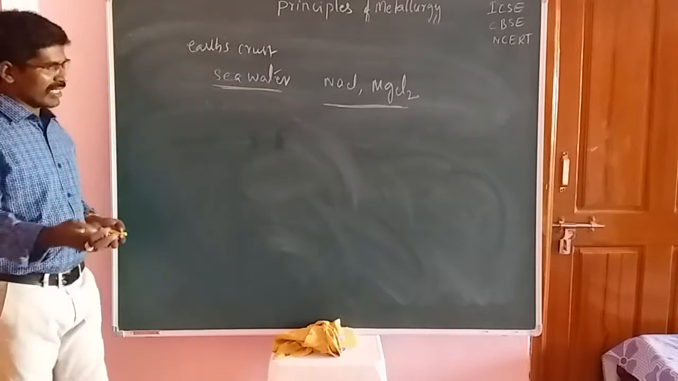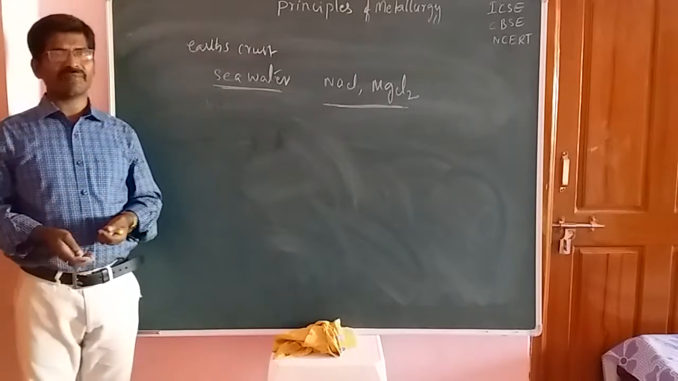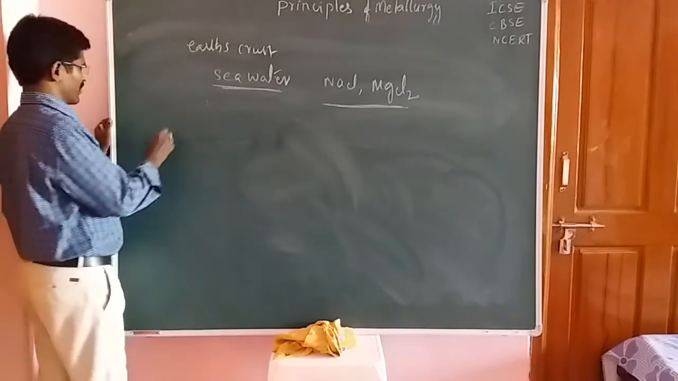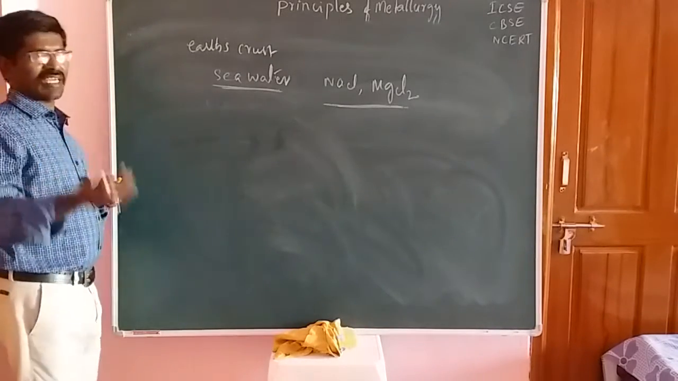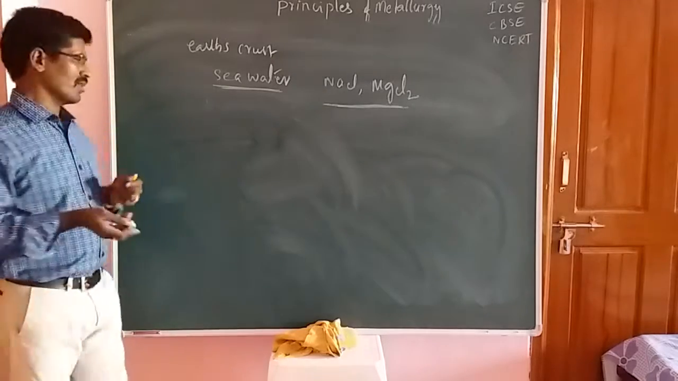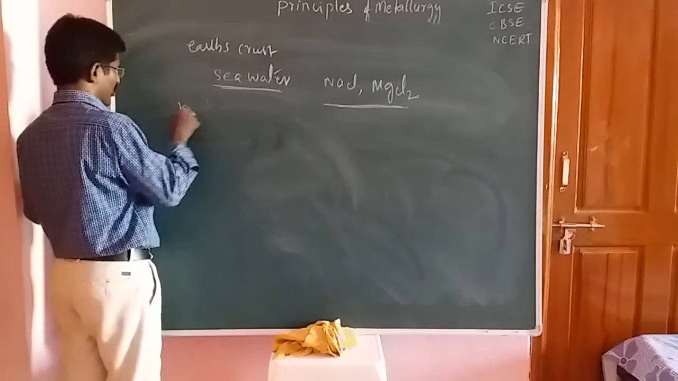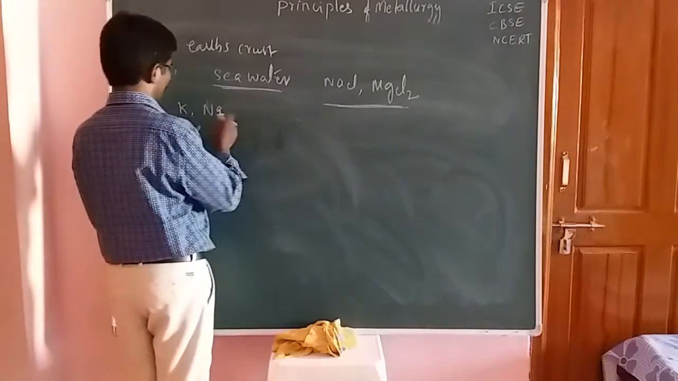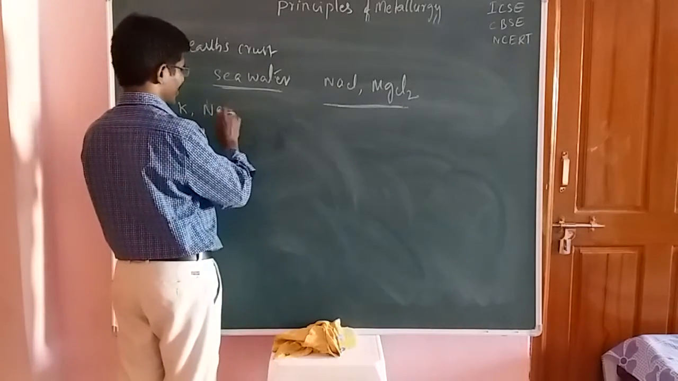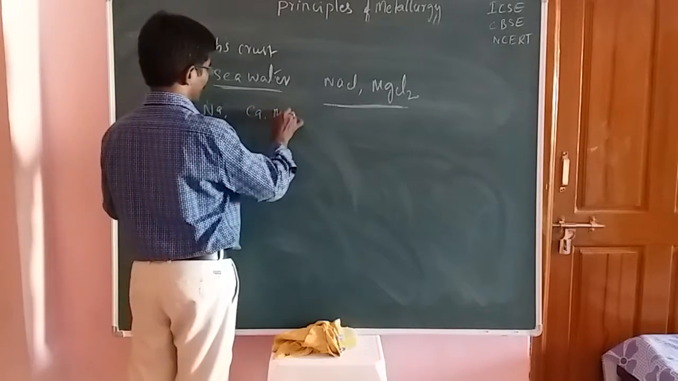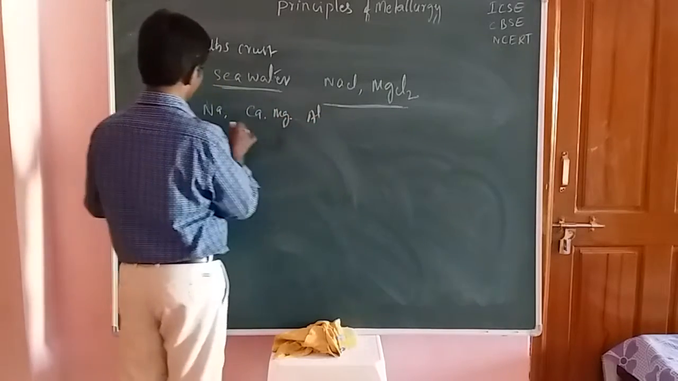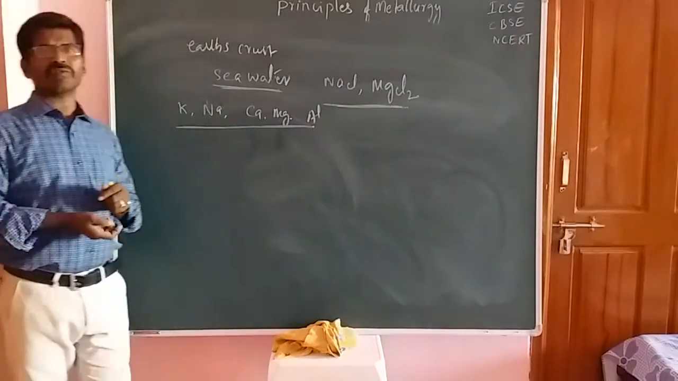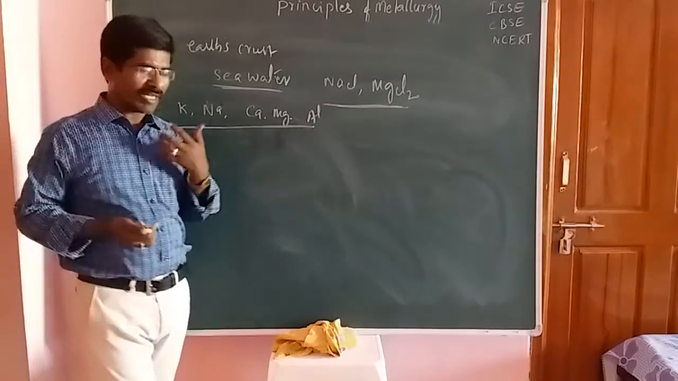Okay, students. Next one is based on reactivity nature. For example, we should take these elements, friends, including aluminum also. For example, the potassium element and the sodium element. Okay, friends. And these elements, potassium, sodium, and next calcium, magnesium and aluminum. So these are the more reactive elements.